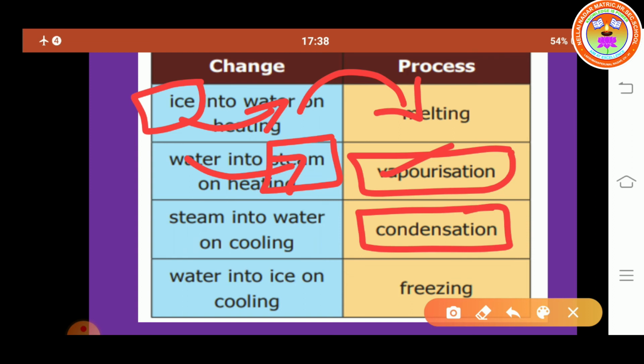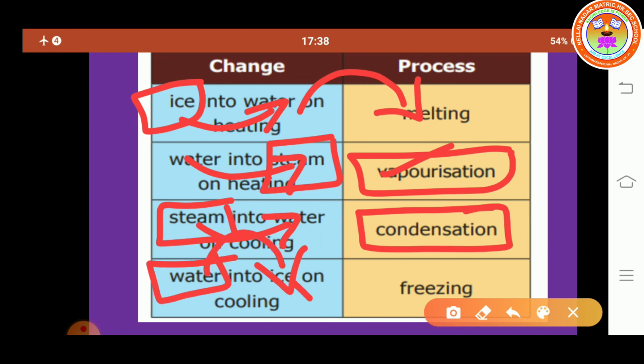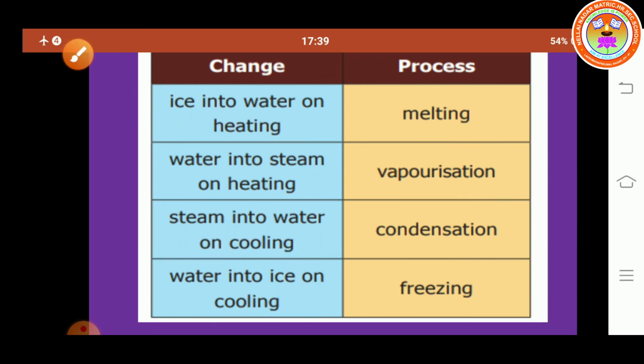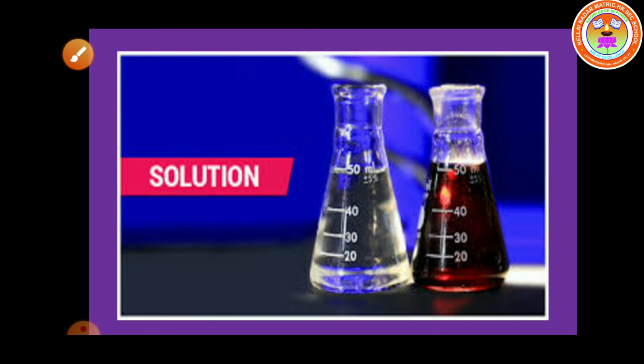Next process, condensation. Steam, that means vapors, changed into water, liquid. So gaseous state changed into liquid. So this process name is condensation. And in freezing, water changed into ice. We know ice is a solid form of water. So here liquid converted into solid. So this is the freezing process.